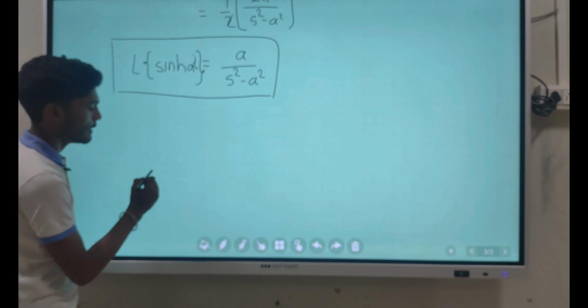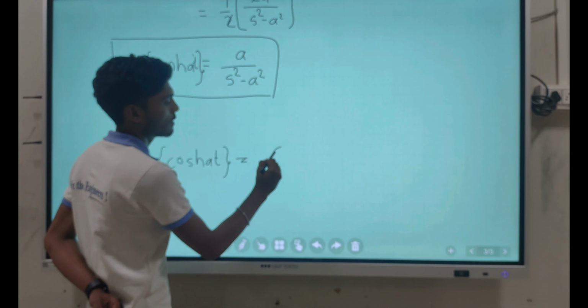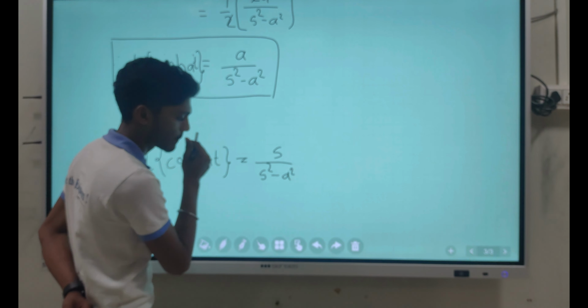Similarly, the Laplace transform of hyperbolic cos at is equal to s upon s square minus a square.